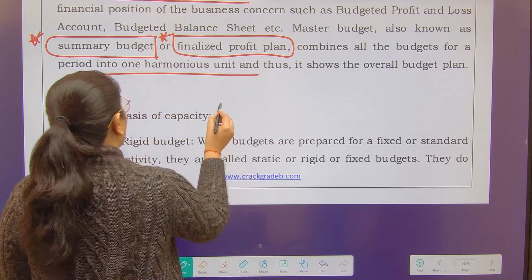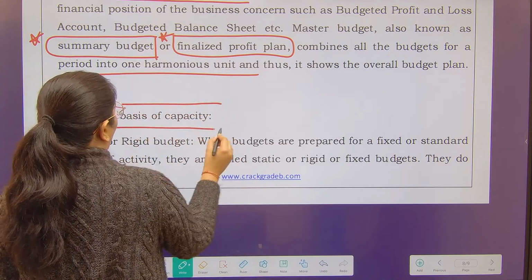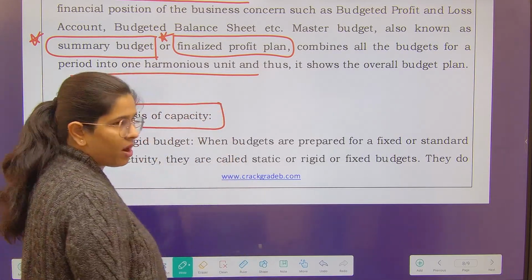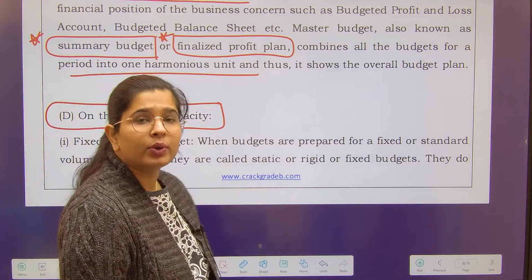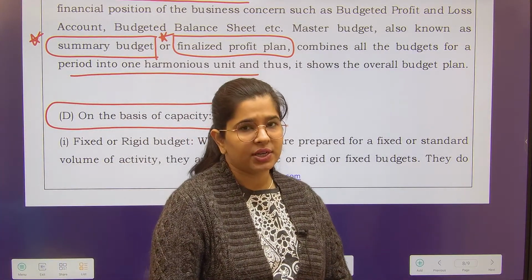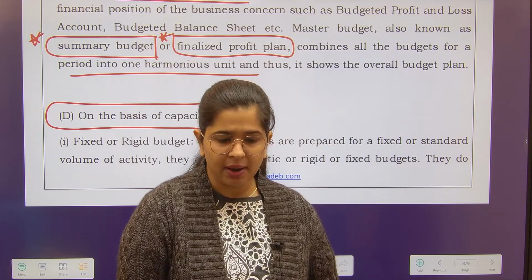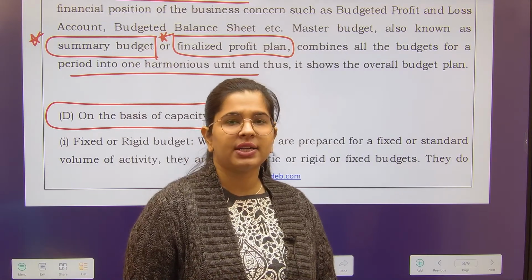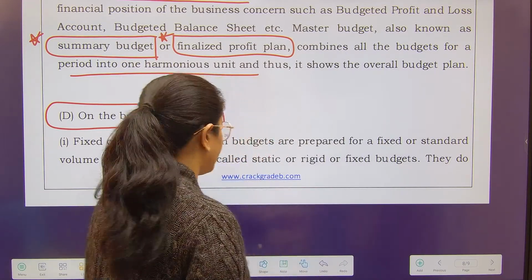This is your budget on the basis of capacity. So this is of two types. Number one is your fixed budget and number two is your flexible budget. Now what is a fixed budget and what is a flexible budget? I should tell you the example.